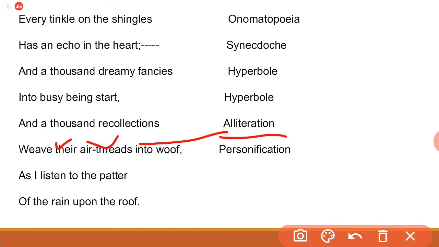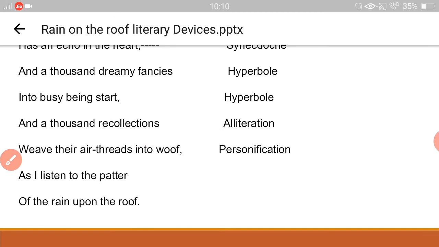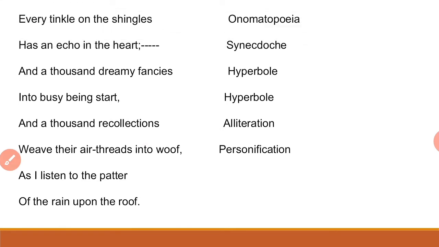As I listen to the patter of the rain upon the roof. Onomatopoeia: the word patter suggests the sound of the rain. We are getting the figure of speech onomatopoeia, the word patter suggests the sound of the rain. And alliteration: the sound of the consonant R is repeating in the words rain and roof. Another figure of speech in the last line of the second paragraph, rain roof. The R consonant sound is repeating in the words rain roof. These are the figures of speech used in the second paragraph.